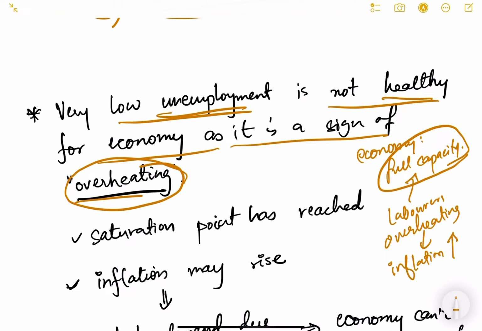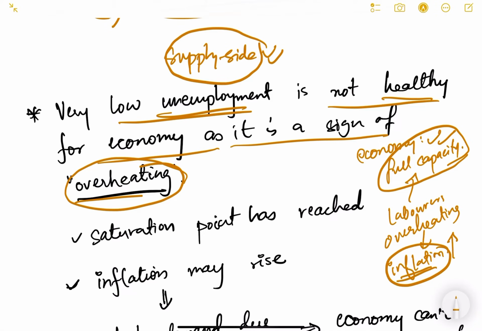Inflation will rise. This is just like operating any machinery at full capacity. If you are running some machinery at full speed or full power, then there is a danger of that machine getting overheated. Similarly, the economy also gets overheated if it is working at full capacity. If it is working at full capacity and any more labor or any more demand is added, it can result in inflation, because as I have already explained, supply side constraints are there. We cannot open factories overnight, we cannot open new production firms overnight. It takes time, right? So demand can increase overnight, but supply cannot increase, and that results in inflation.